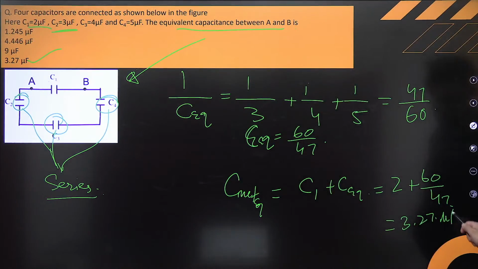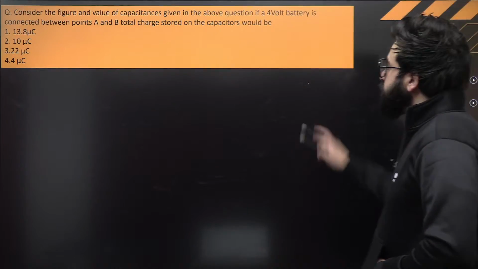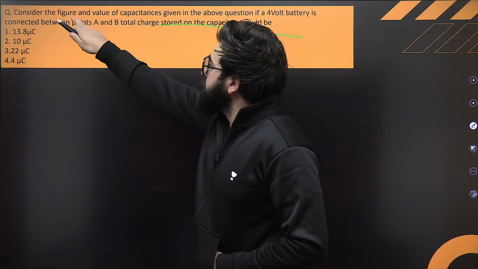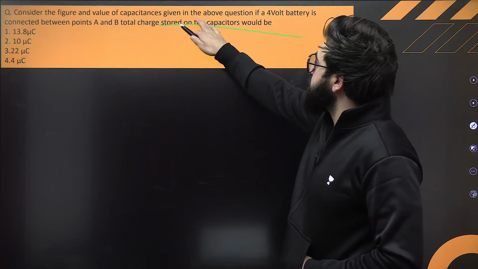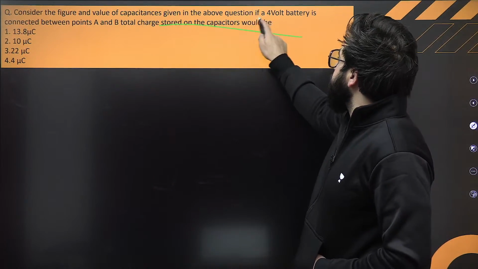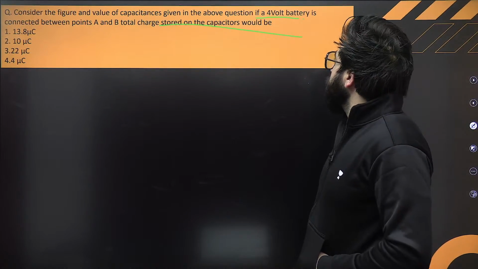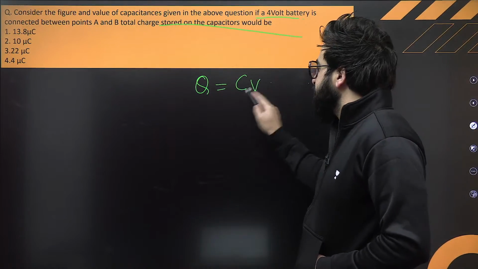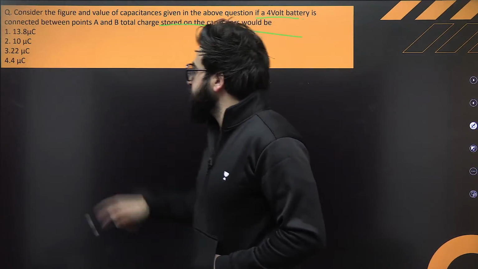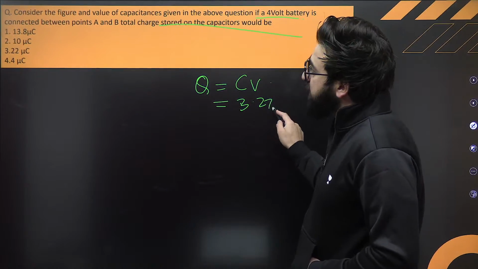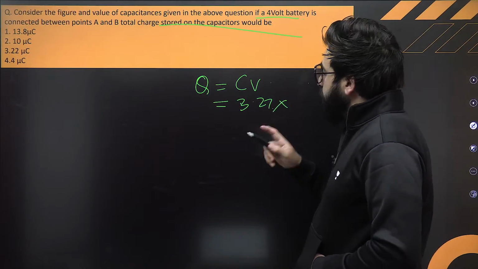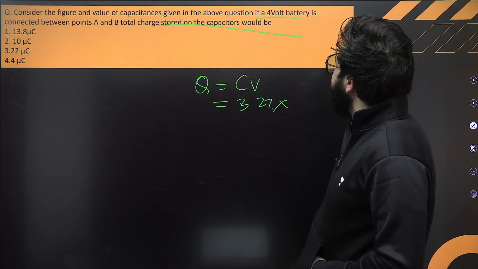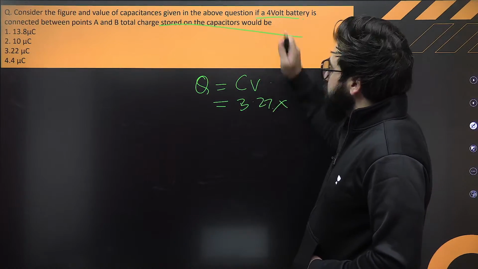Same question. Consider the figure and value of the capacitors in the above question. If a 4 volt battery is connected, how much is the total charge stored? Q is equal to CV. How much is the capacitance in that case? 3.27, multiplied by the potential, that is 4.